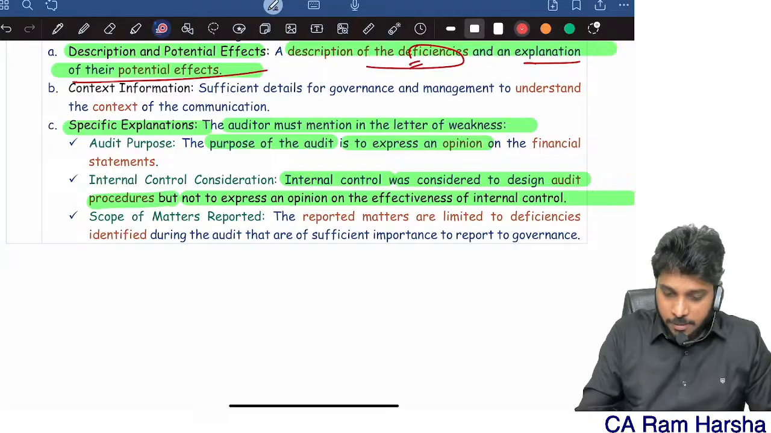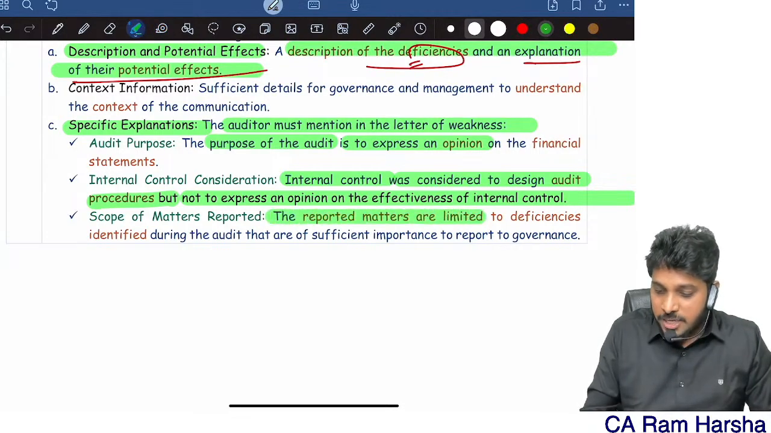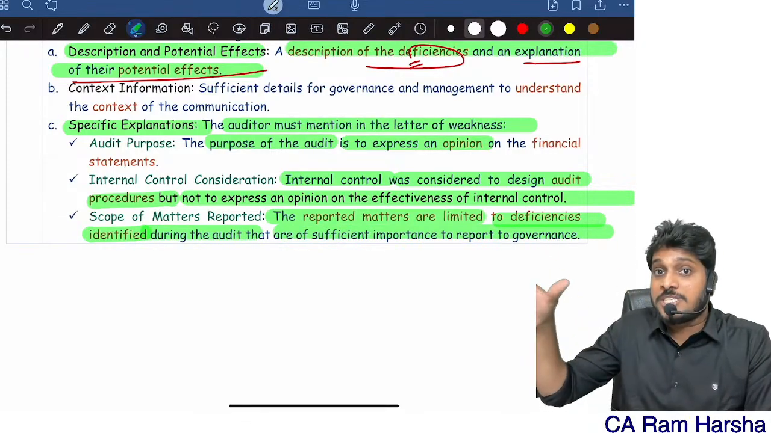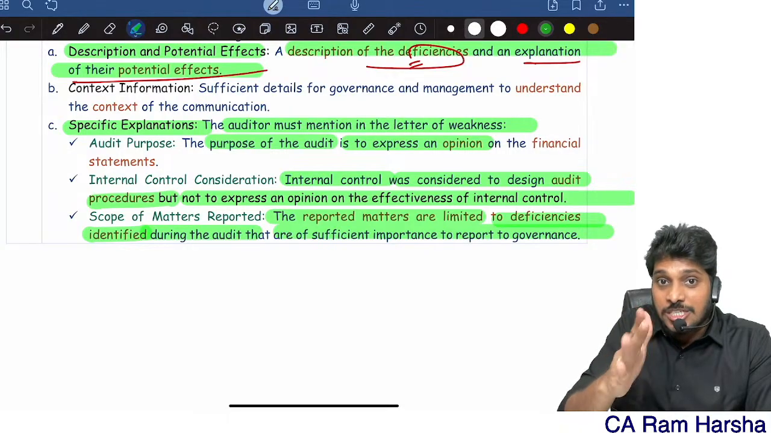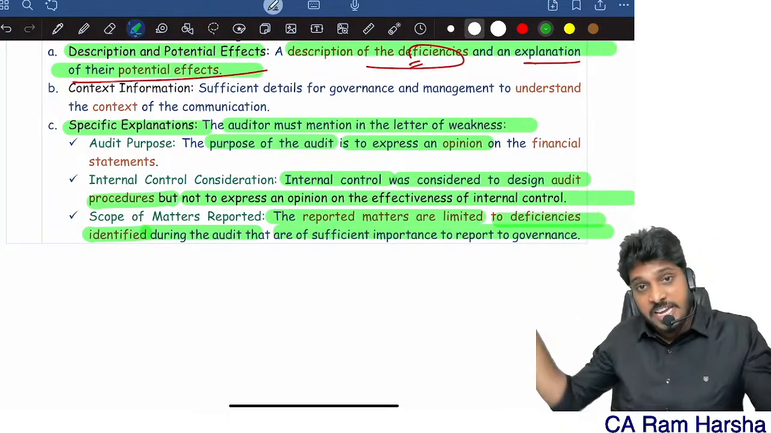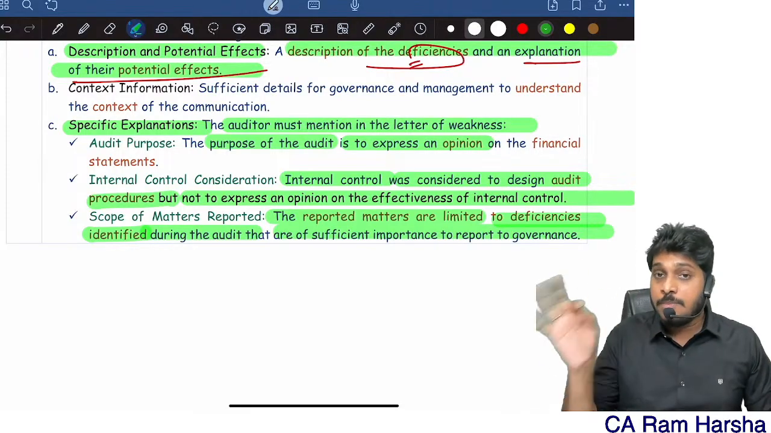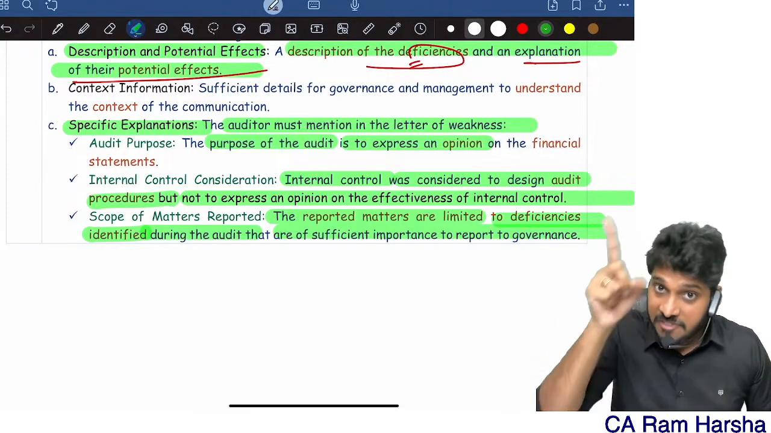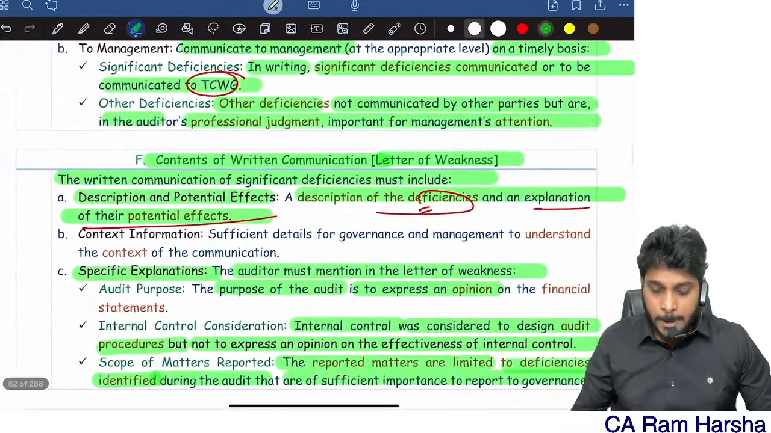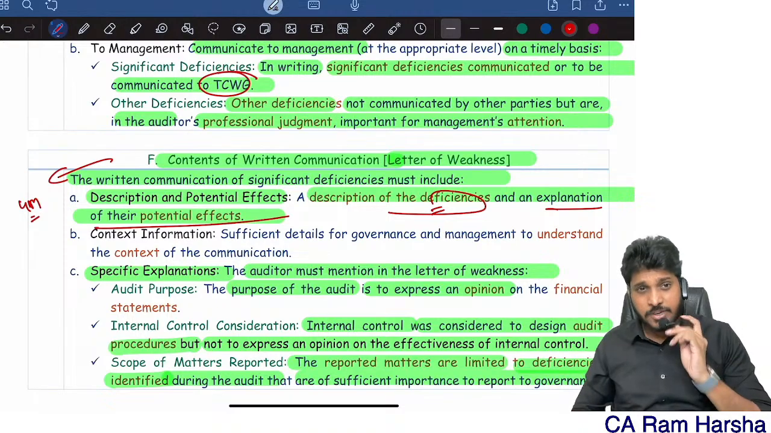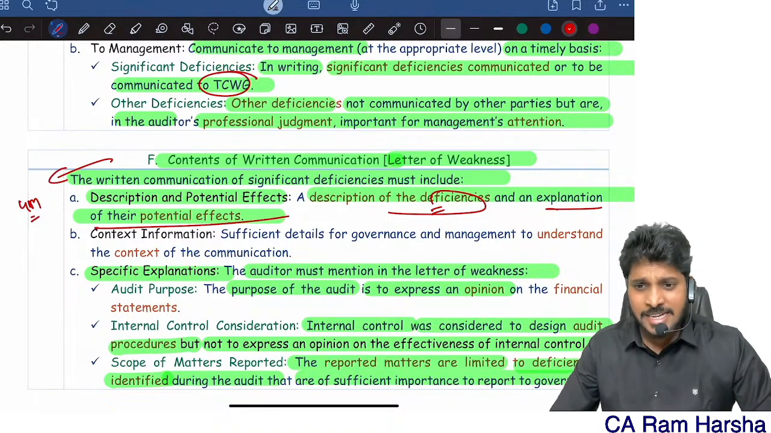And the reported matters are limited to deficiencies identified during the audit. I need to clearly tell them that whatever I am communicating, they are only those which I identified. They are not exhaustive. In the company, so many weaknesses will be there in the control. I don't know all the weaknesses. Whatever I found out, they are limited to what we identified in audit. That fact also you should communicate. So directly, this itself can be asked as a 4 marks question. Contents of written communication.